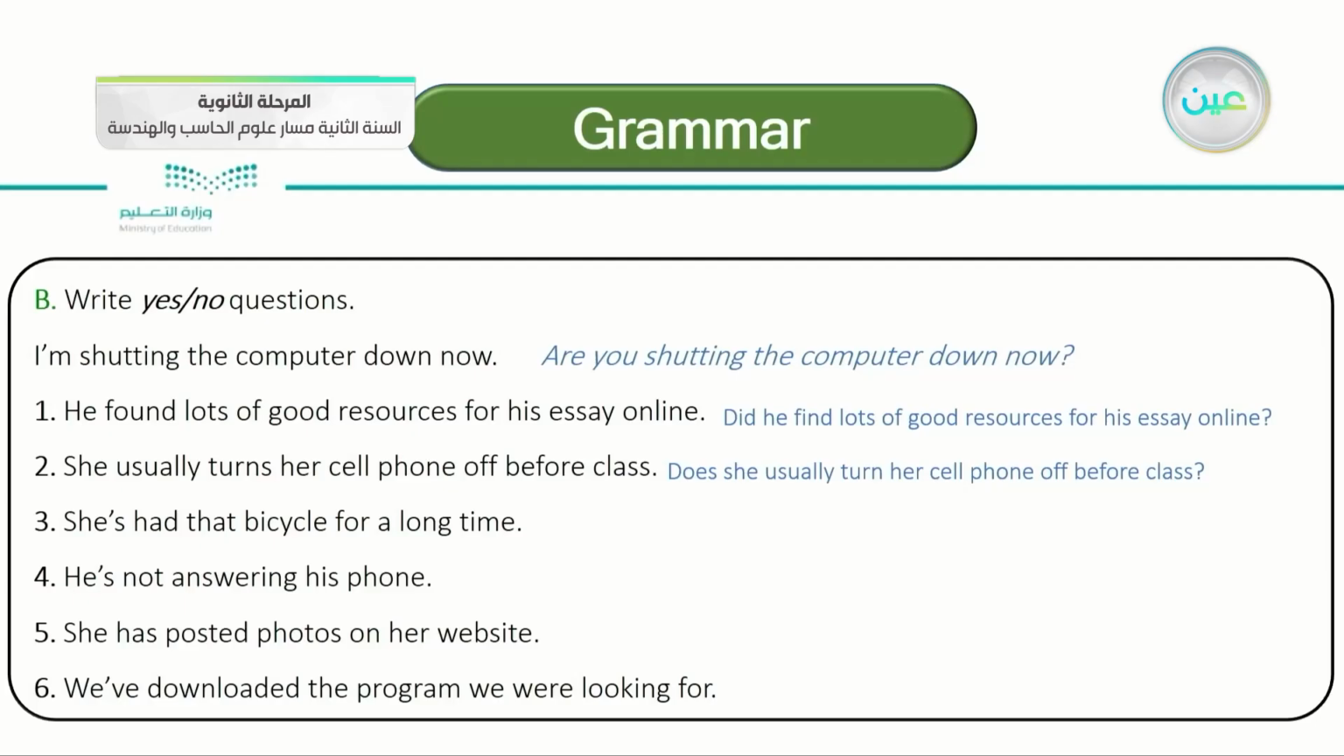Number three, she's had that bicycle for a long time. Yes, very good. Has she had that bicycle for a long time? Has, we begin the yes-no question with an auxiliary verb. That's correct. What about number four? He's not answering his phone. Very good. Is he not answering his phone?